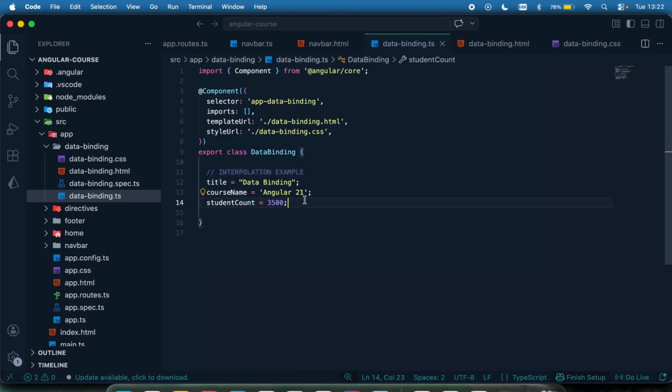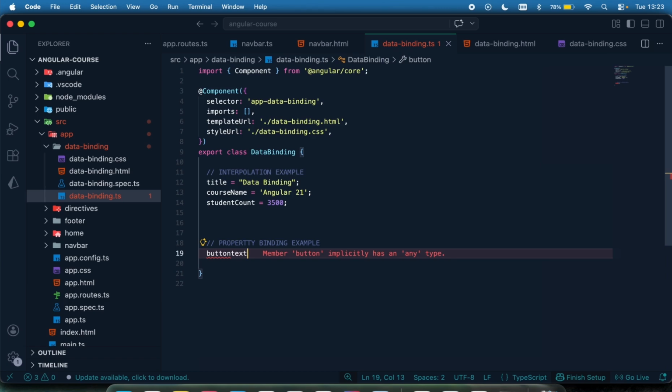So I'm going to copy this right here and say property binding example. Let's just have a button, and let's have the button text. I'm going to give the value, let's say, submit form, something like that.